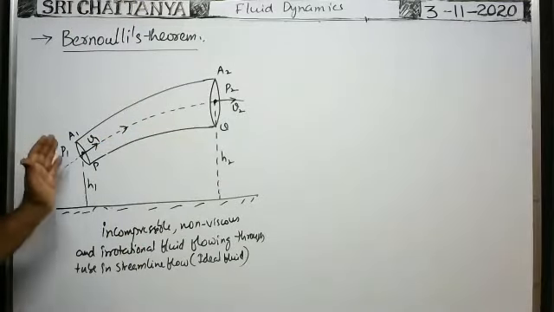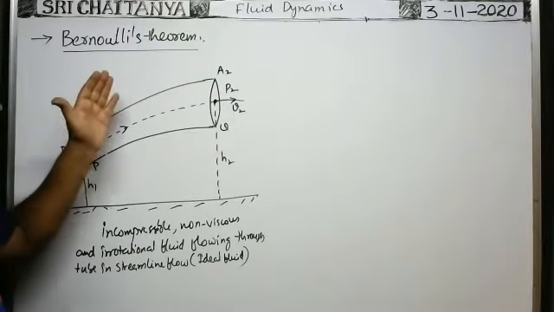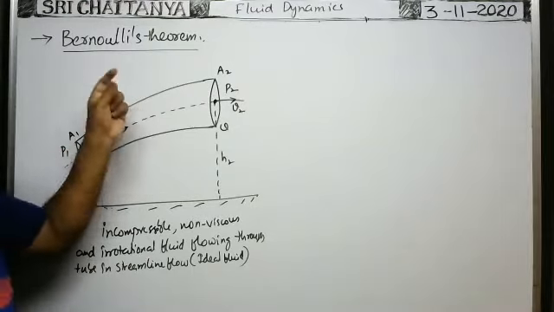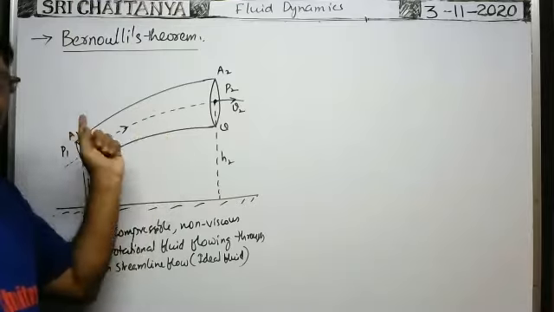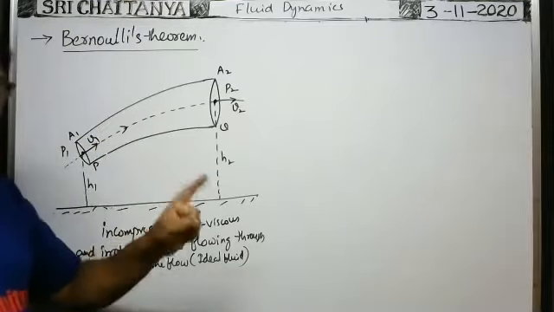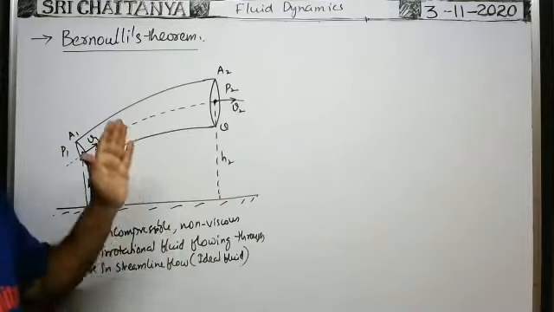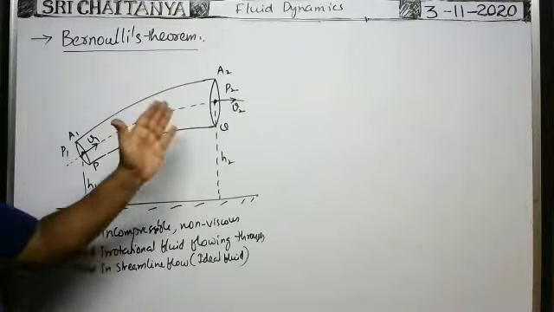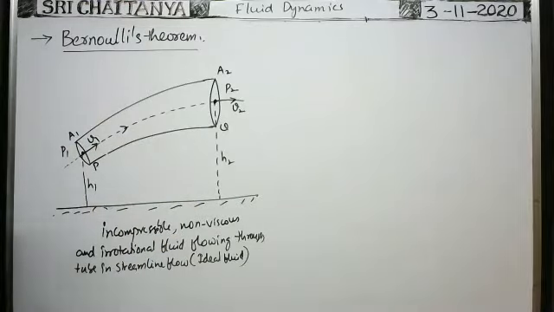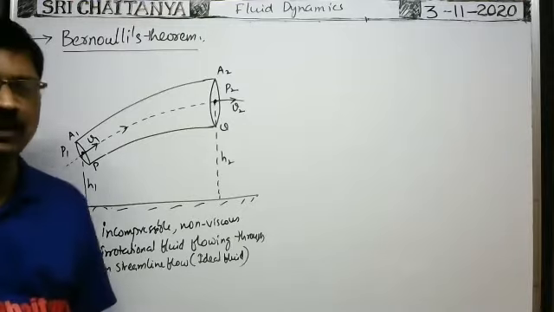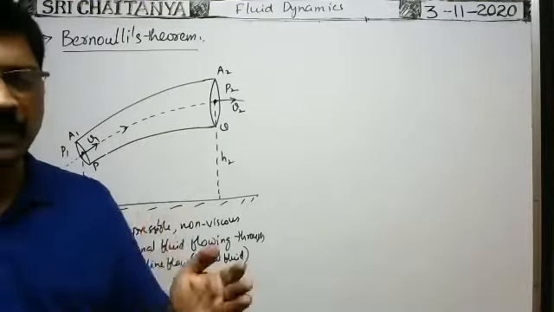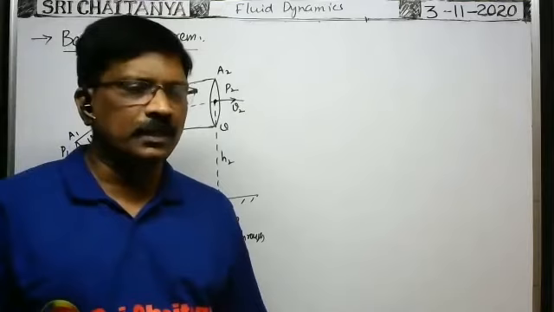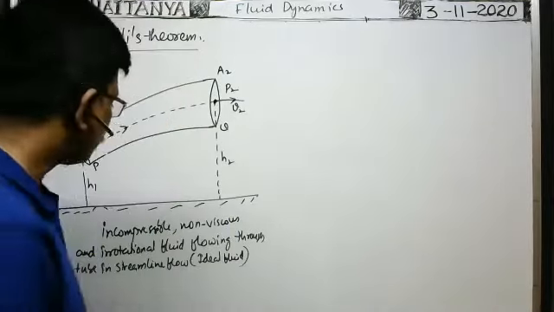Whenever an incompressible, non-viscous, irrotational fluid flows through a tube in streamline flow, the total energy of the fluid flowing through the tube per unit volume or per unit mass remains constant at any cross section of the tube. That is called Bernoulli's theorem. That is the statement of Bernoulli's theorem. It is important from the IPE point of view also.